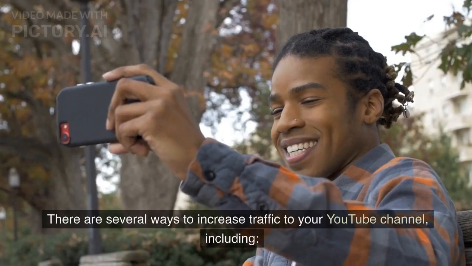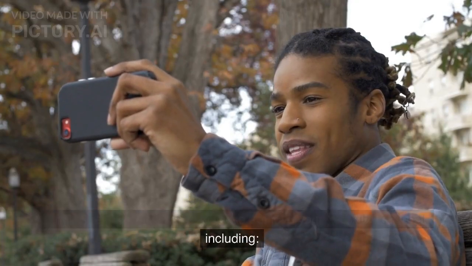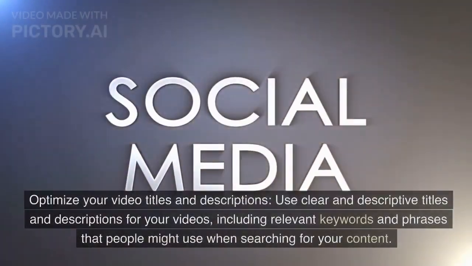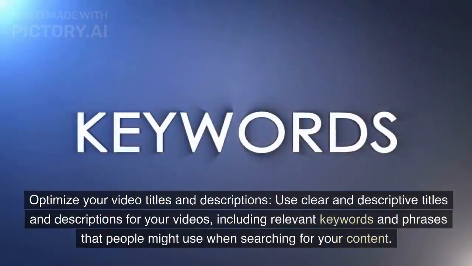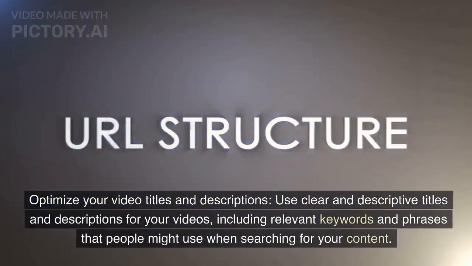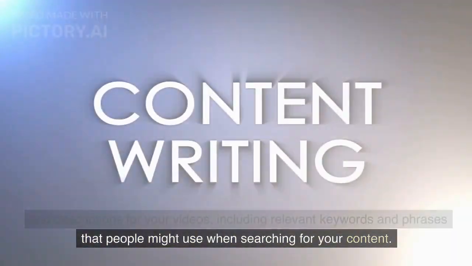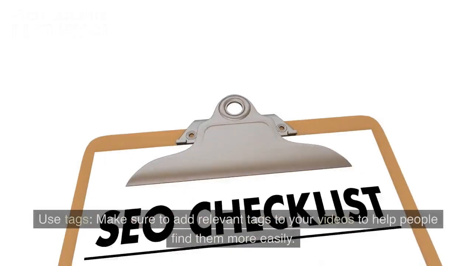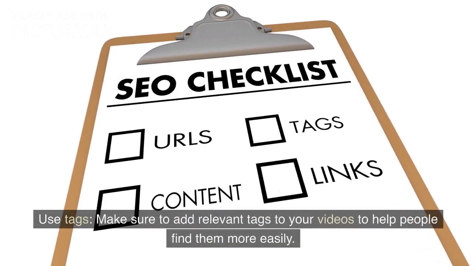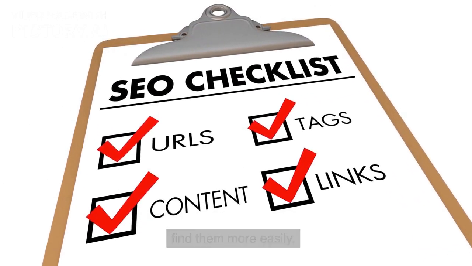There are several ways to increase traffic to your YouTube channel, including optimize your video titles and descriptions. Use clear and descriptive titles and descriptions for your videos, including relevant keywords and phrases that people might use when searching for your content. Use tags. Make sure to add relevant tags to your videos to help people find them more easily.